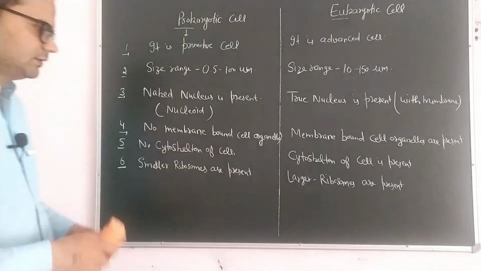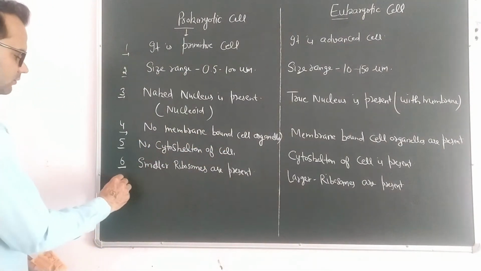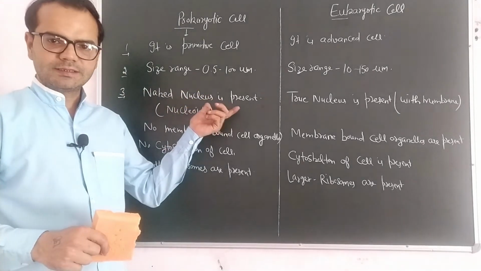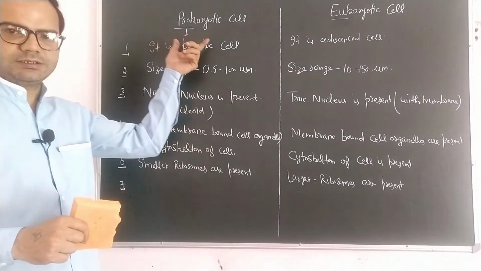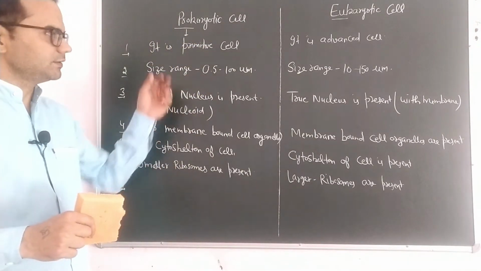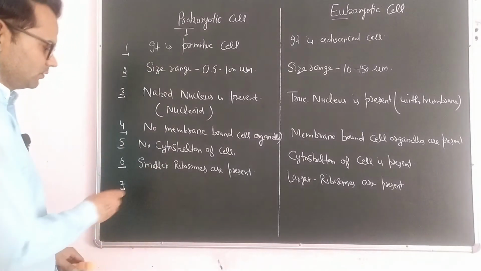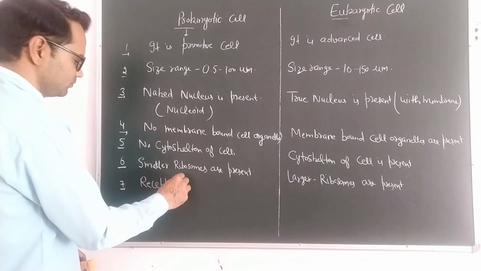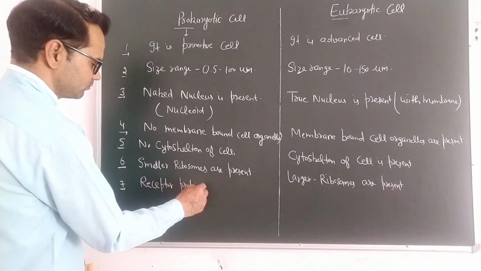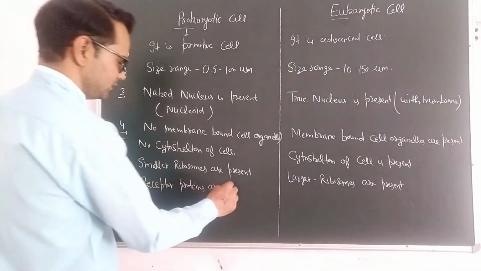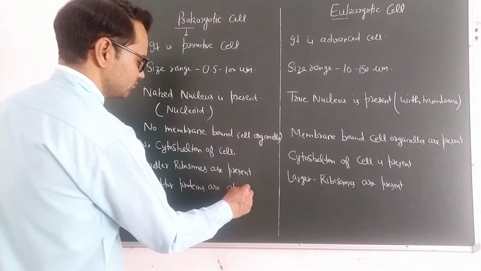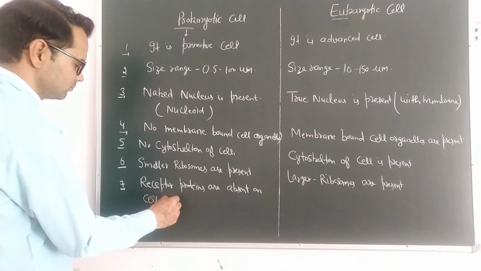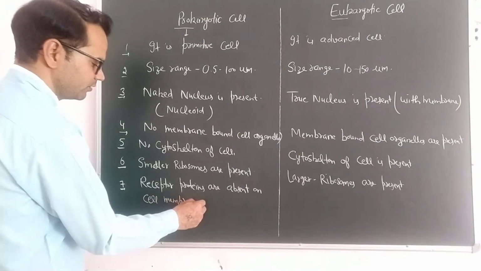Right. Next is the plasma membrane. Both these cells have a plasma membrane, cell membrane, but in prokaryotic cell, receptor molecules are absent in the plasma membrane. So receptor proteins are absent on cell membrane.